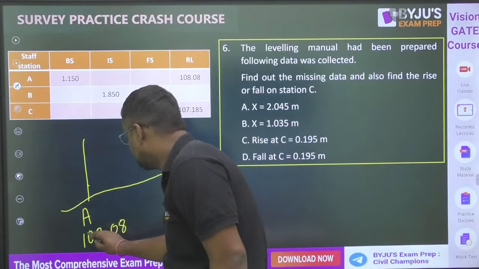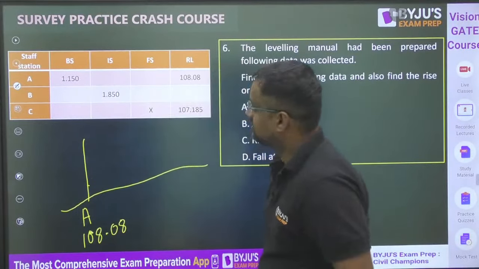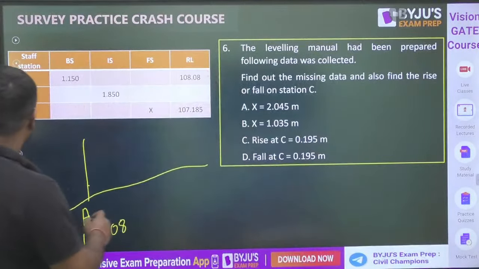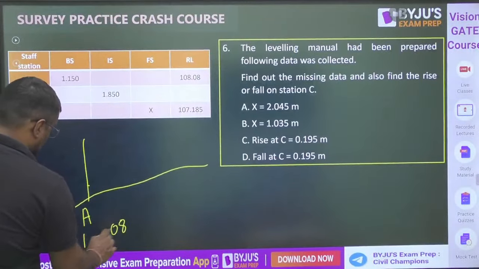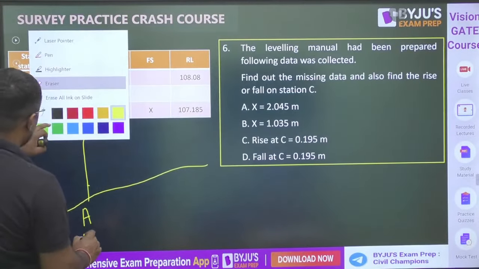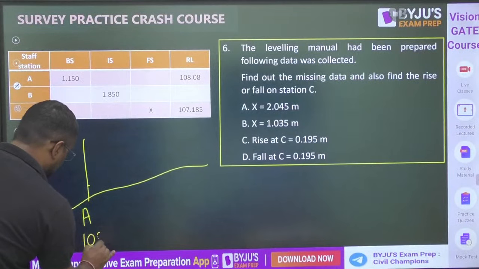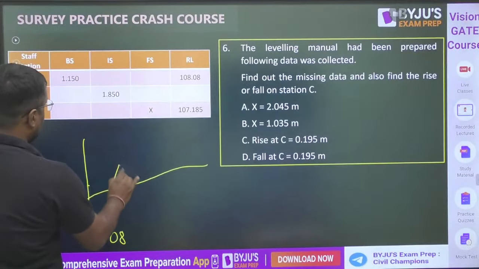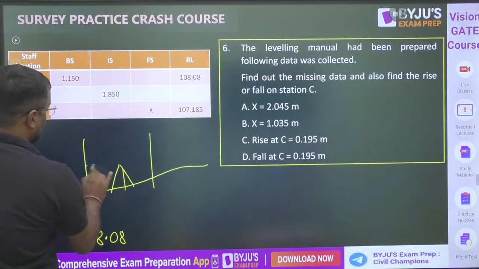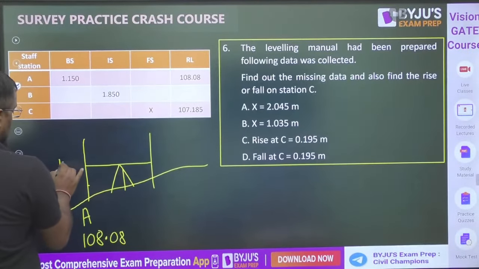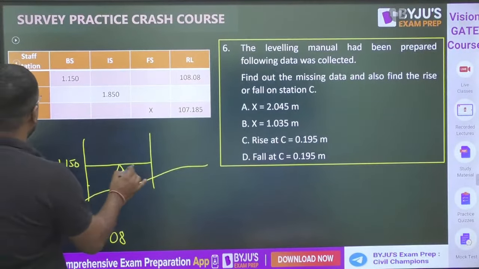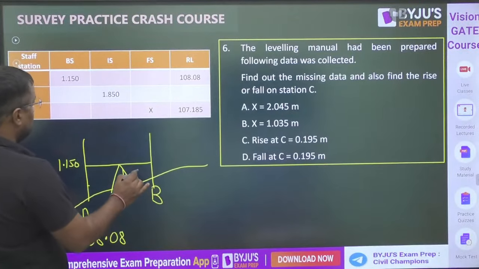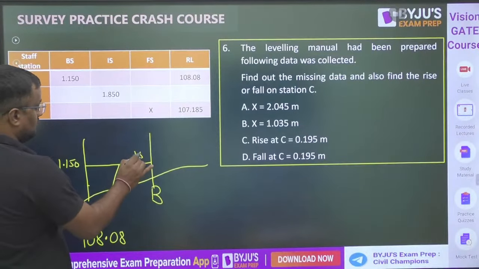A has a benchmark of 108.08, and the backside reading on A is 1.150. Then the intermediate sight on B is 1.850.